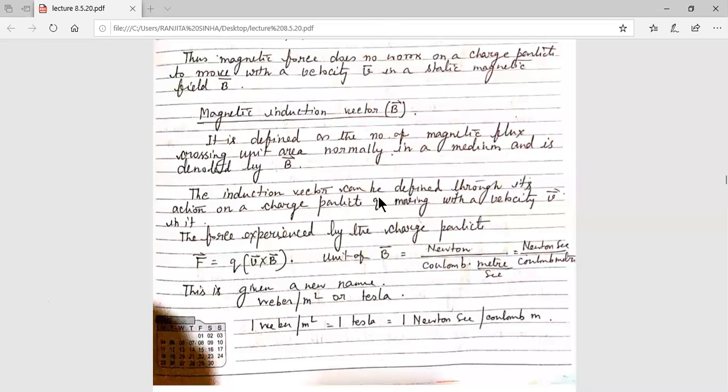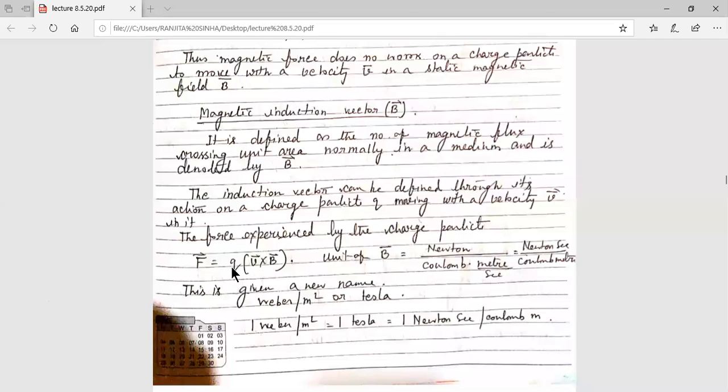Now we are giving the units of B. The unit of B is Tesla. You can write the unit of magnetic field as Weber per meter square or Tesla. So 1 Weber per meter square equals 1 Tesla. What is the definition of 1 Tesla magnetic field? Here, B equals F by q into v. F is the force, so its unit is Newton.